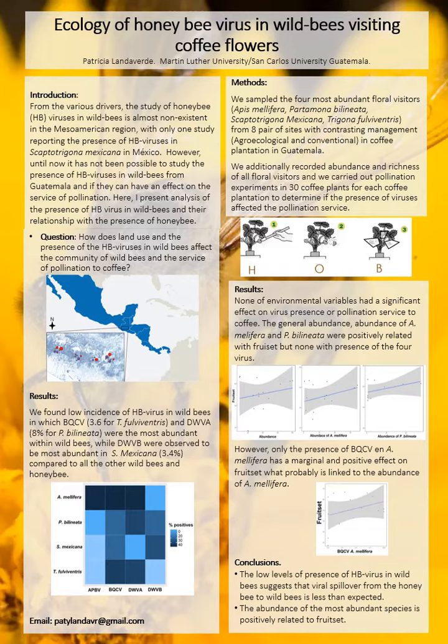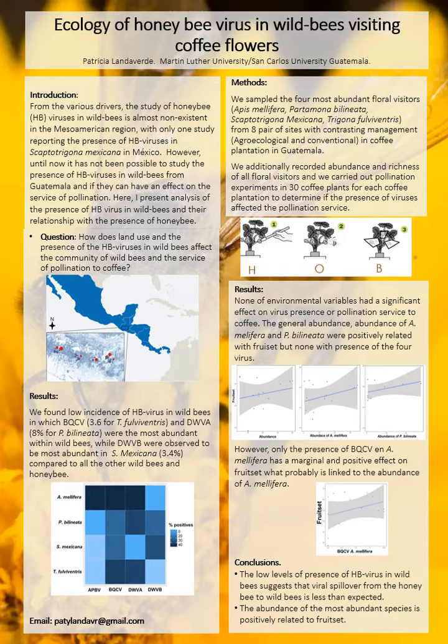However, then we also analyzed how the environmental variables were having an effect. In the service of pollination, we found that no variable was having an effect, and we found that from the diversity, only the general abundance and the abundance of Partamona bilineata and Apis mellifera, the most common floral visitors, were having a positive relationship with the service of pollination.